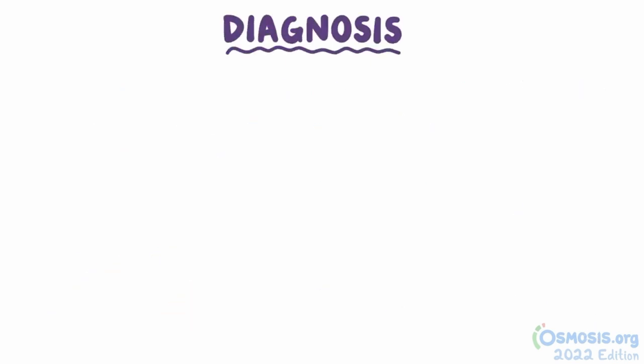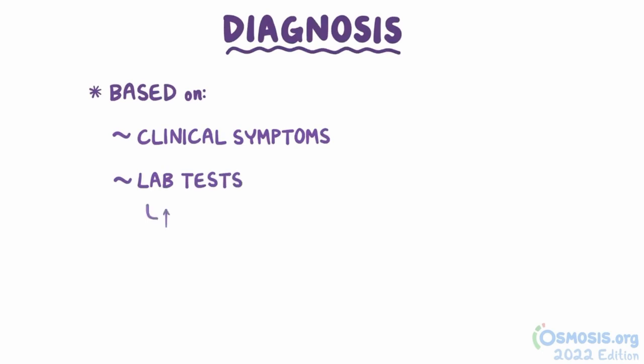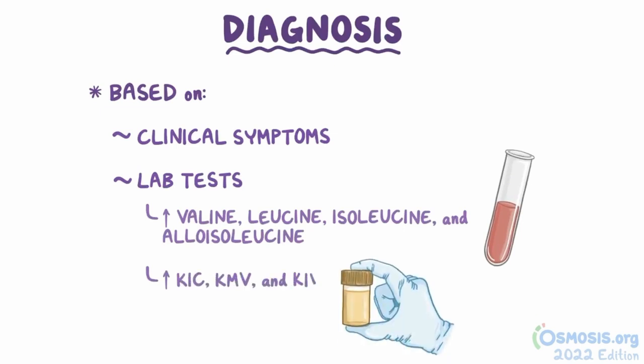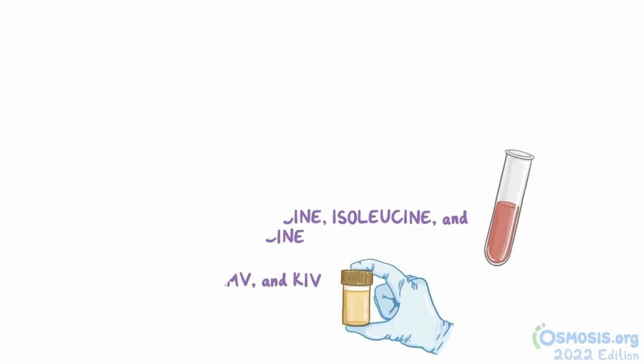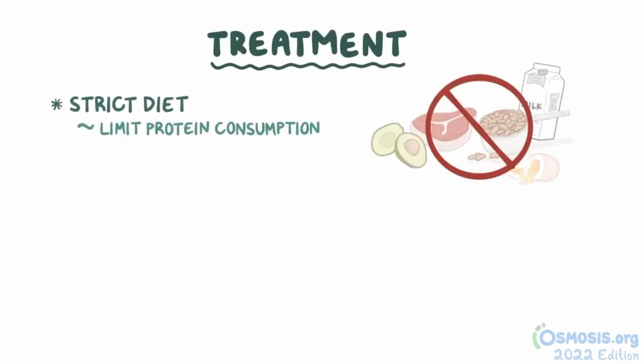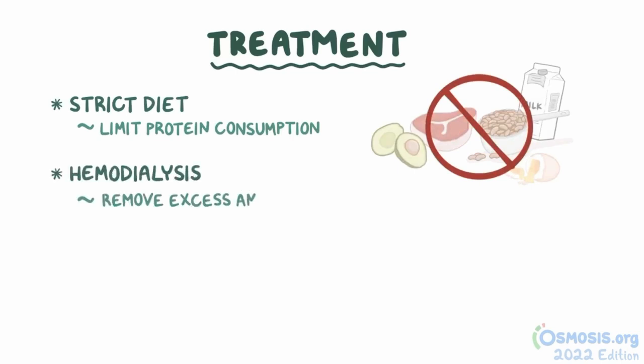Diagnosis for maple syrup urine disease is based on the presence of clinical symptoms and lab tests that show elevated valine, leucine, isoleucine, and alloisoleucine in the blood, and increased alpha-ketoisocaproate, alpha-keto-beta methylvalerate, and alpha-ketoisovalerate in the urine. The main treatment consists of strict diet that limits protein consumption. In people with severe symptoms, hemodialysis is sometimes used to remove the excess amino acids.